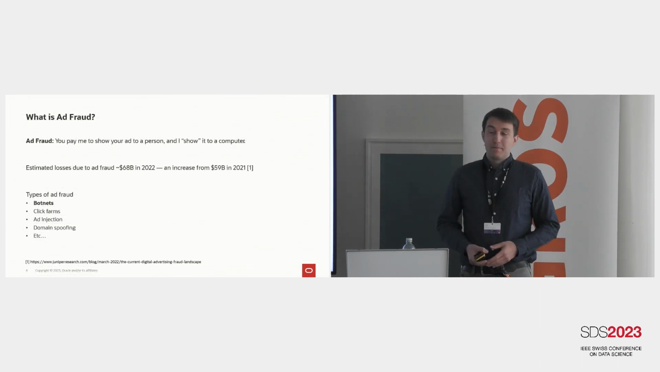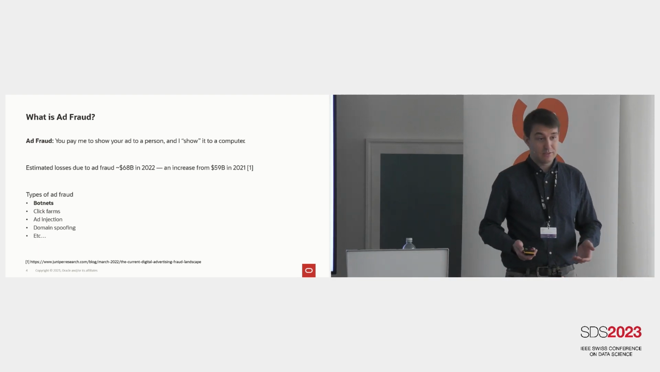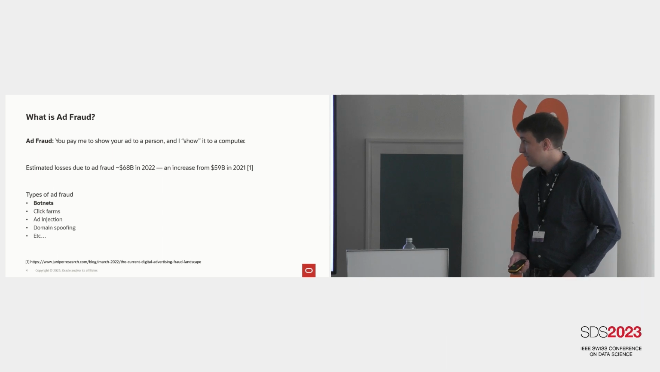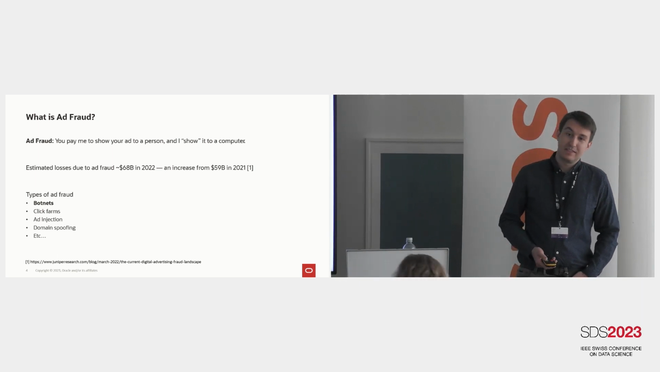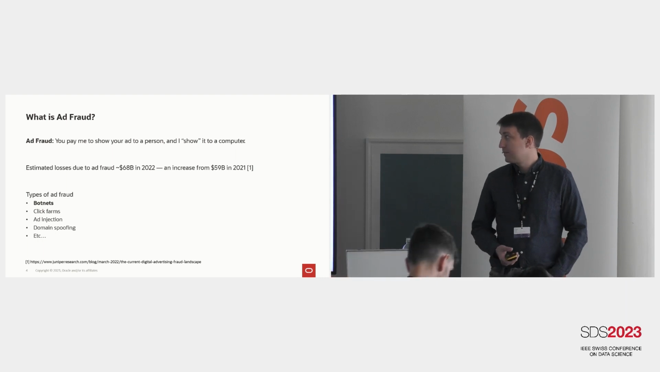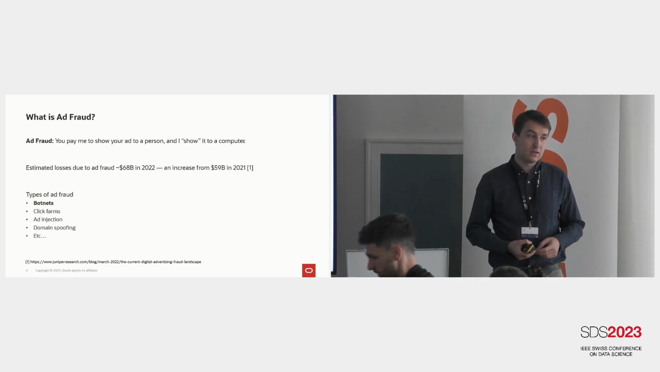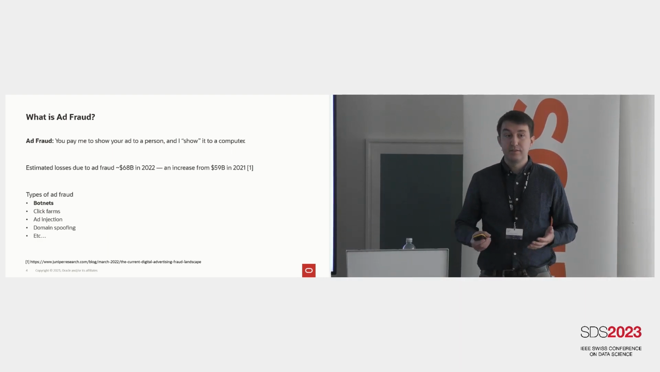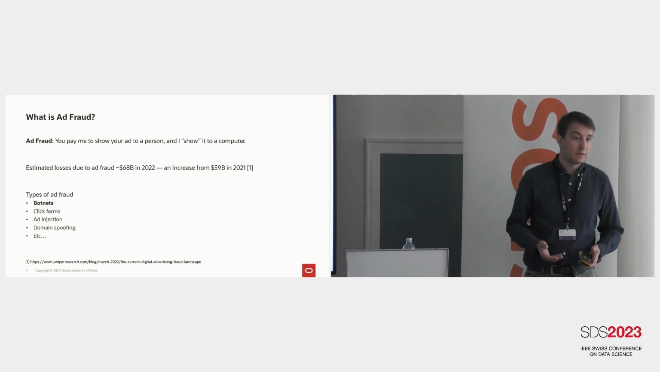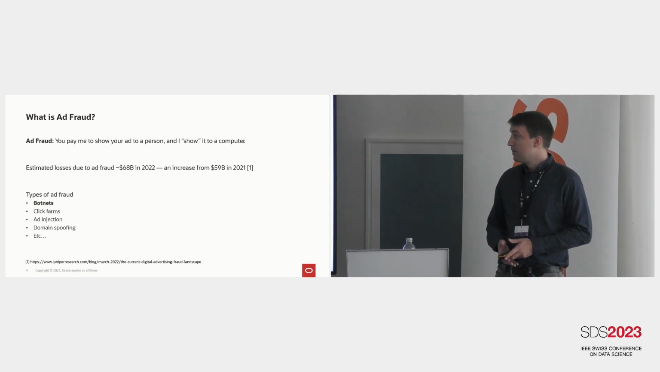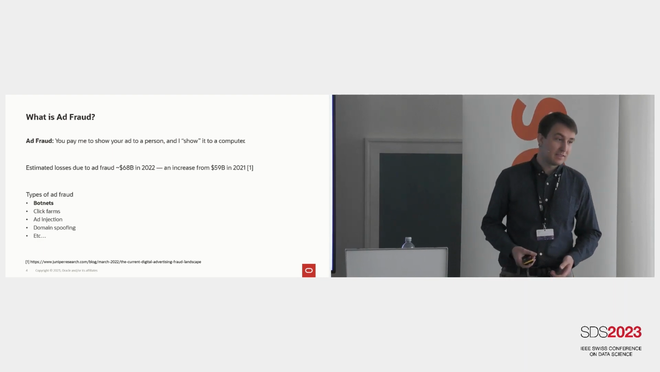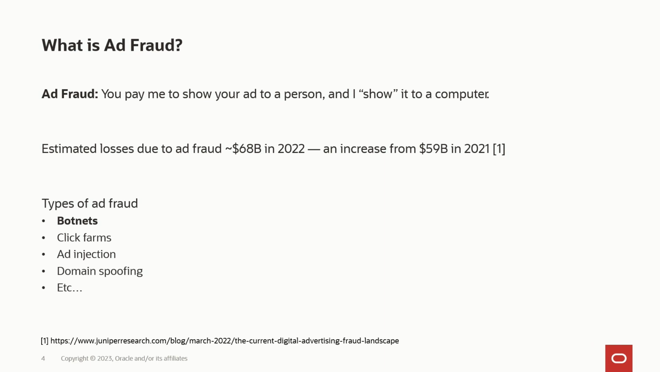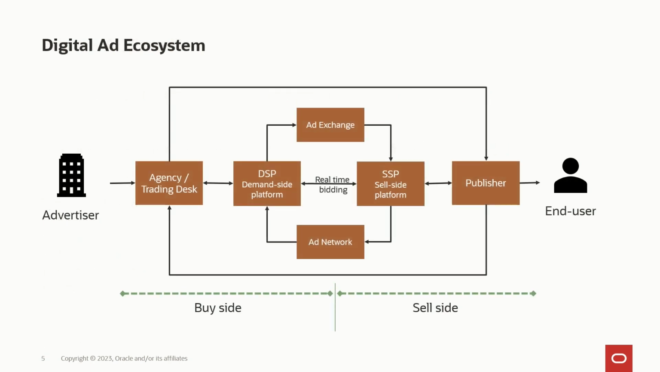So what is ad fraud? You pay me to show your ad to people, and I just show it to a computer and keep the money anyway. So this sounds straightforward, but actually it's a quite big problem. There's some estimates that around $68 billion have been lost in the year 2022 due to ad frauds. There's different types of ad frauds. So for example, botnets, where you have bots going to click on ads, click farms, humans kind of doing the same thing, but making it look a bit more organic. There can be ad injections, domain spoofing attacks, and so on.